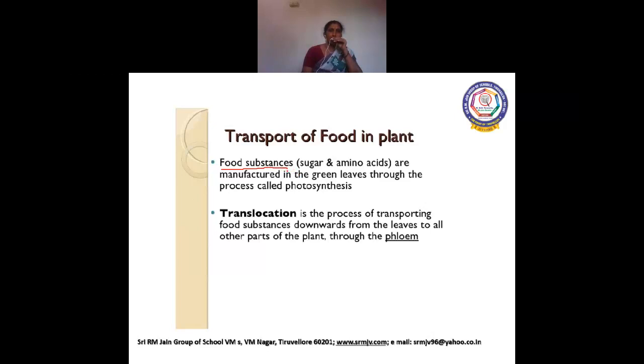From the leaves, they have to be carried to all parts of the plant body. So this process is called translocation. Translocation is a process of transporting food substances downwards from the leaves to all parts of the plant through the phloem vessel.